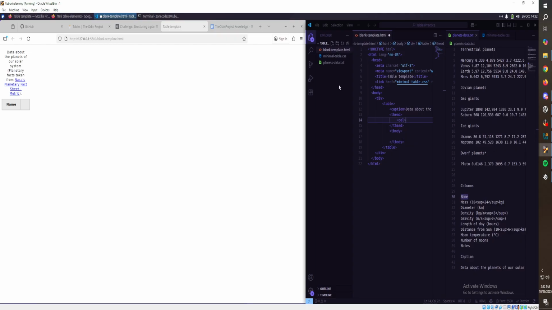Maybe column or column group, and I don't know. Let me think. So table head, table body, the table foot, so those will be data rows.